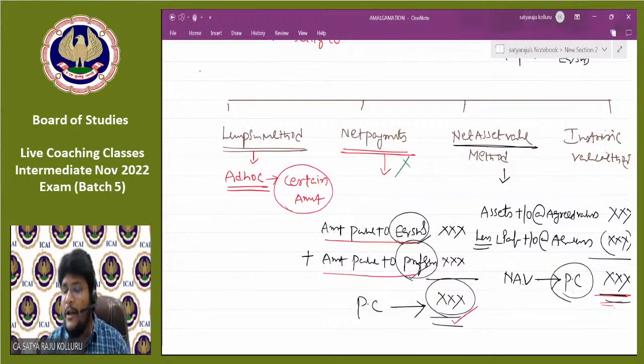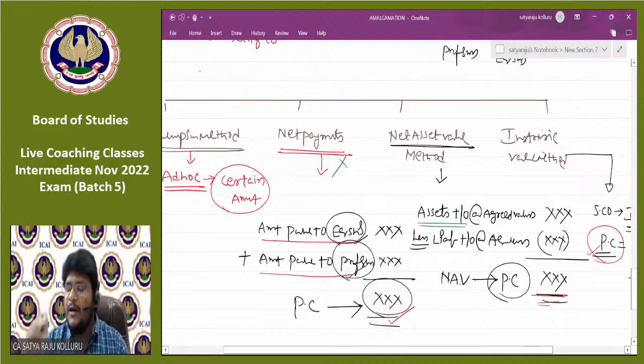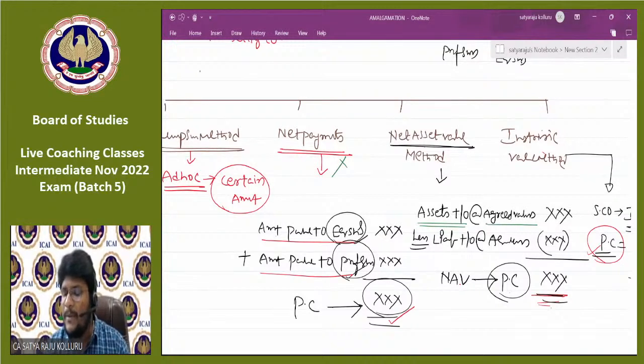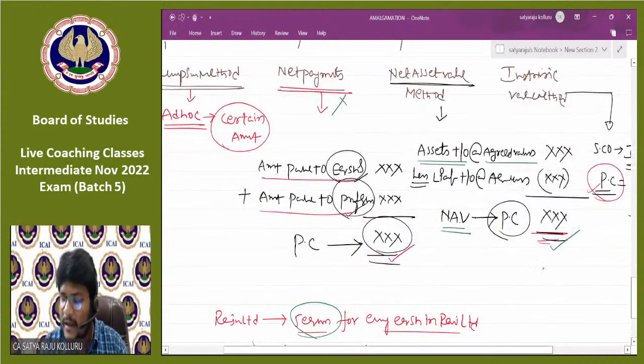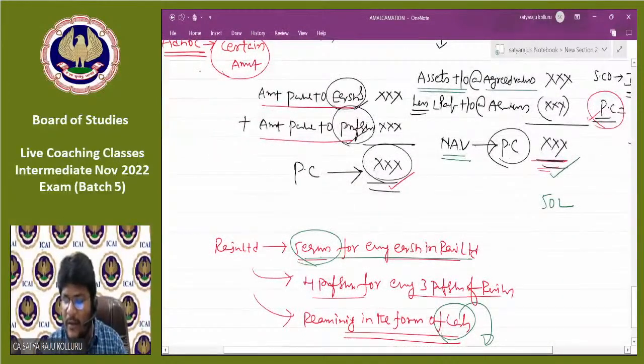How do you know? If we read the problem further, they might give what are the different assets we are purchasing from the selling company at agreed value. They're also giving what are all the different liabilities we have taken over from the selling company at the agreed value. Then we can get the NAV of the selling company, which is nothing but purchase consideration. Let us assume the total amount of the PC is 50 lakhs. Out of 50 lakhs, you know the equity share value is already given here. Let us assume equity shares value is 25 lakhs.